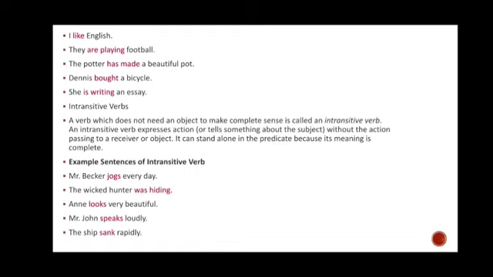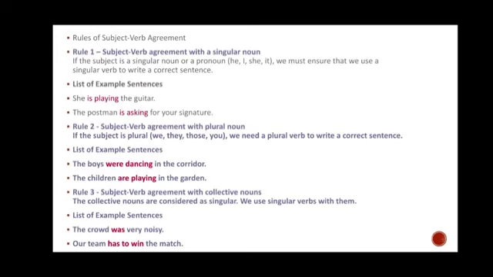Now see the examples here. Mr. Baker jogs every day. Here there is no need of an object. The wicked hunter was hiding. Here hiding also presents meaning by itself. Annie looks very beautiful. Here looks is also complete. John speaks loudly. The ship sank rapidly. So these sentences are complete in sense without any object.